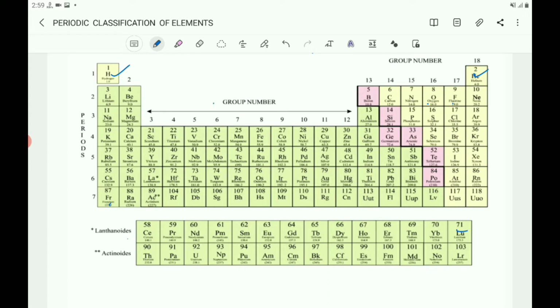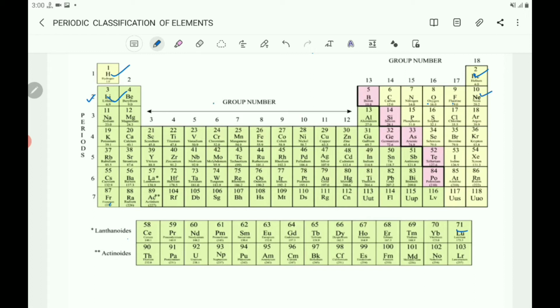In the second shell, electrons start to fill from lithium. Here, this is the second period, and all these elements are having first shell and second shell. They are having 2 shells. In the second shell, electrons start to fill from lithium, and it gets 8 electrons up to neon.